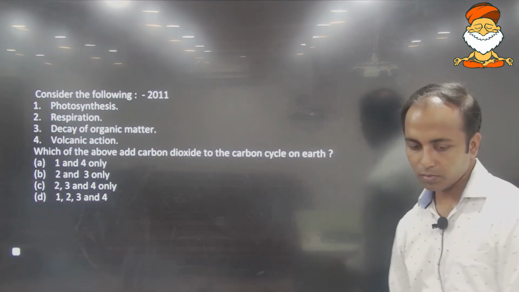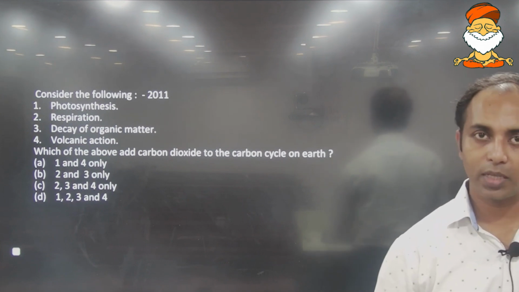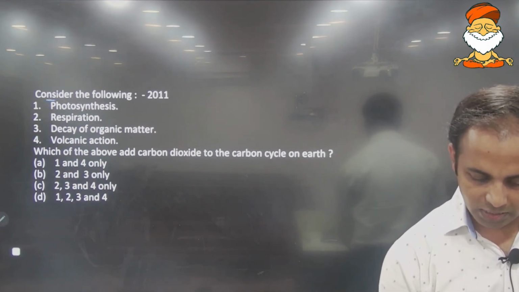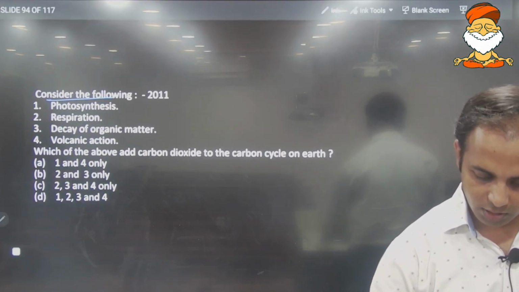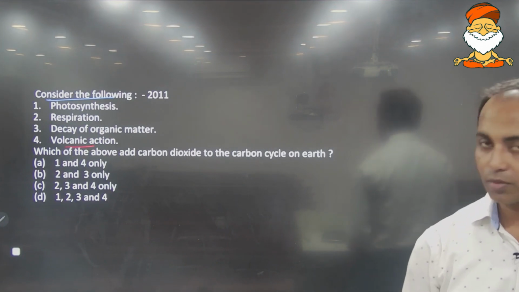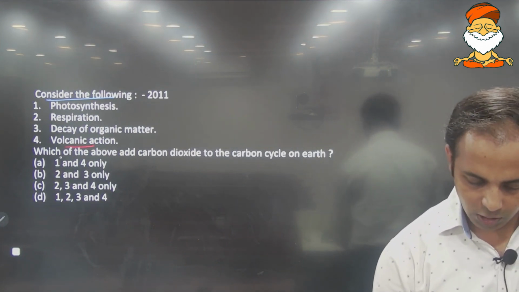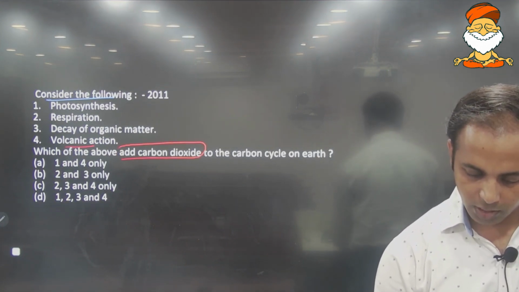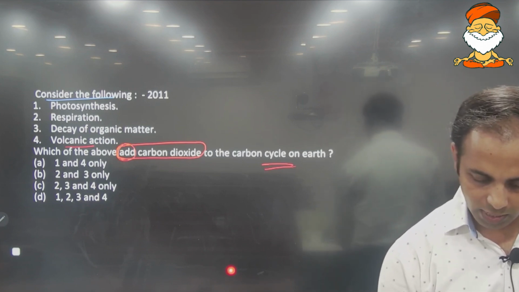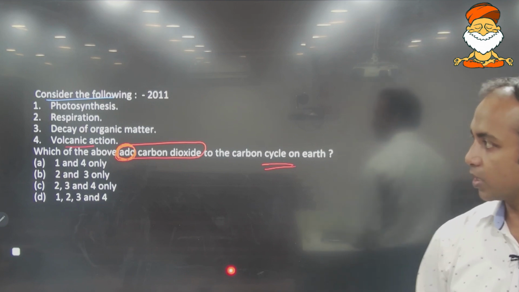Here the question says, you should be able to attempt this question on your own first. The question says consider the following: photosynthesis, respiration, decay of organic matter, volcanic action. Which one of the above add carbon dioxide to the carbon cycle on the earth? Okay, so the question is about adding carbon dioxide to the carbon cycle on the earth.